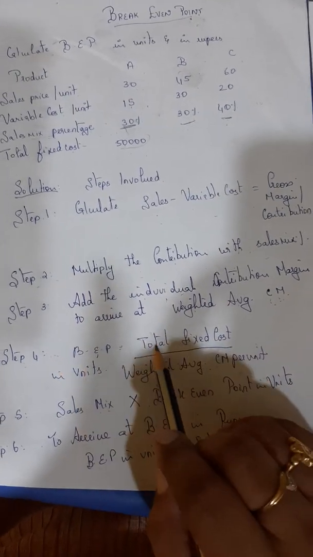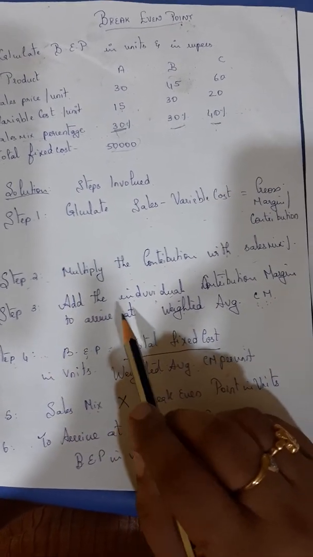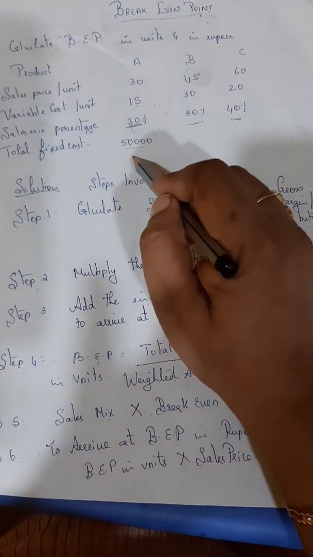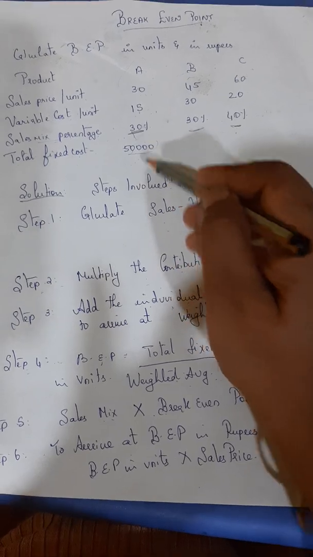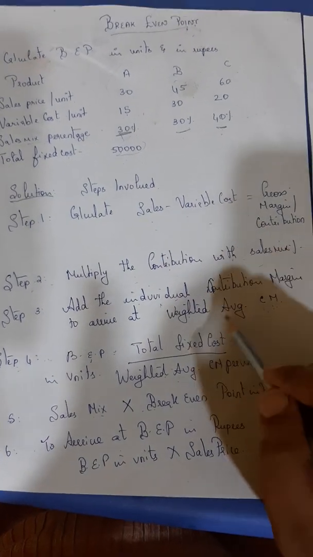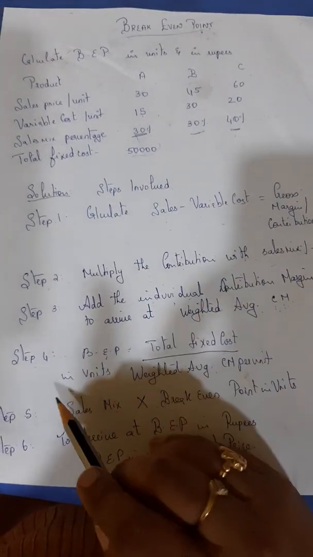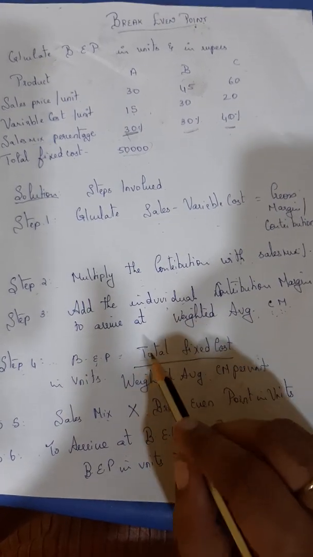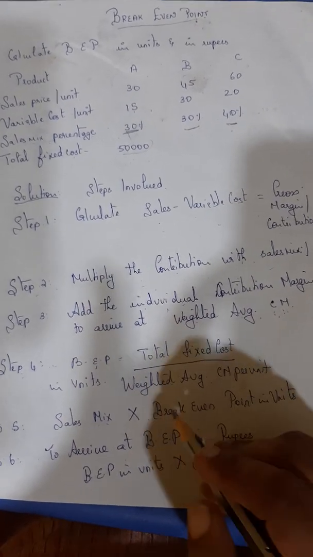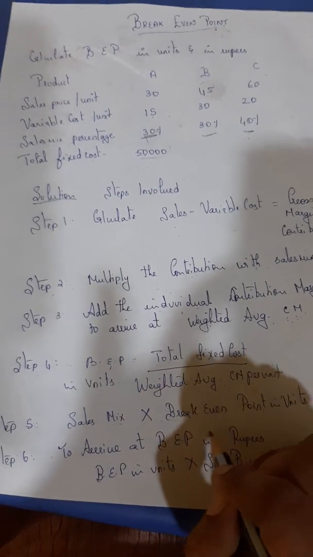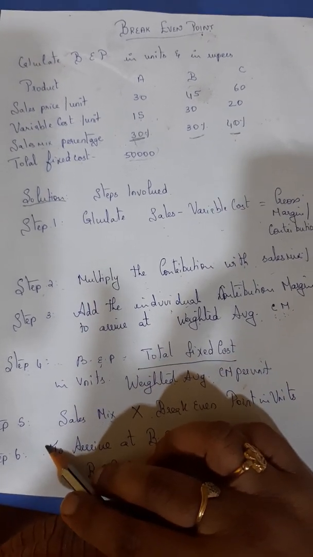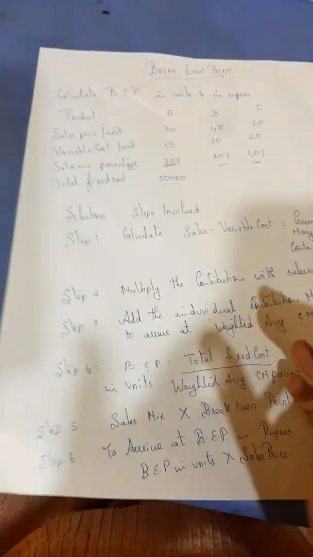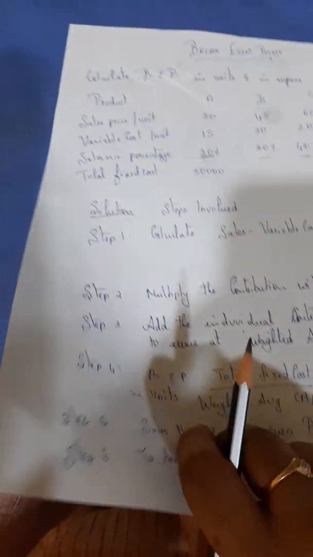Now step 4. Total fixed cost. What will you do? Total fixed cost by weighted average. Total fixed cost is already given. Now when you subtracted this and multiplied with this, you arrived at a weighted average. You have to add up all the weighted averages. Now to arrive at BEP in rupees and in units. First thing that you will usually arrive at is the BEP in rupees, which is step 6. Right, then you will arrive at step 7, BEP in units. Now let's try to solve this problem.